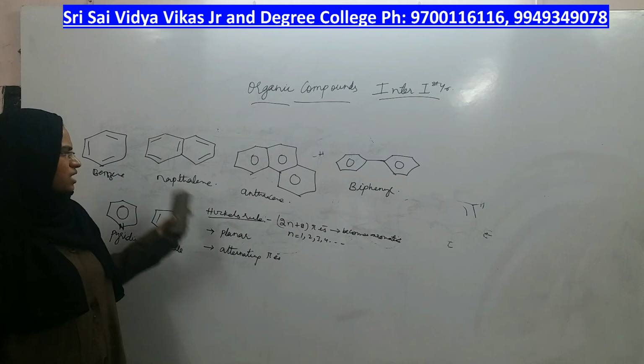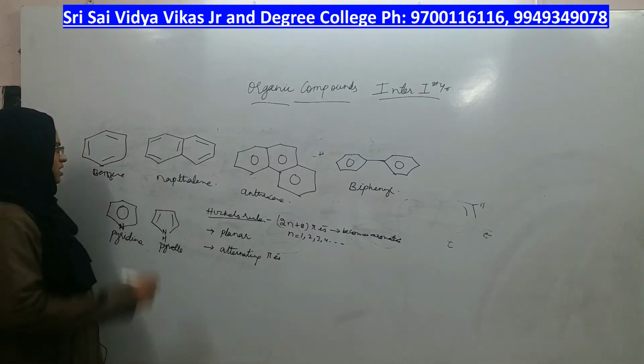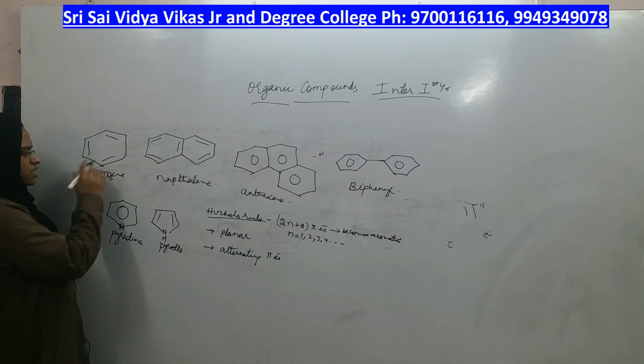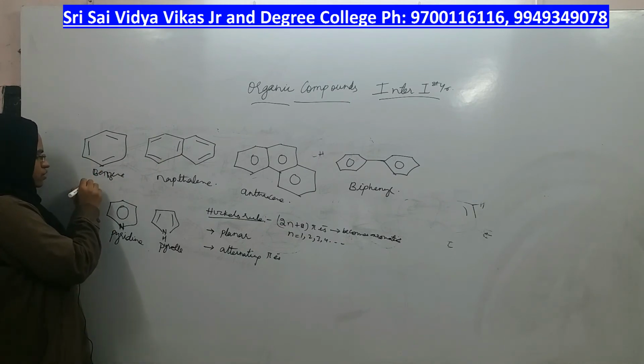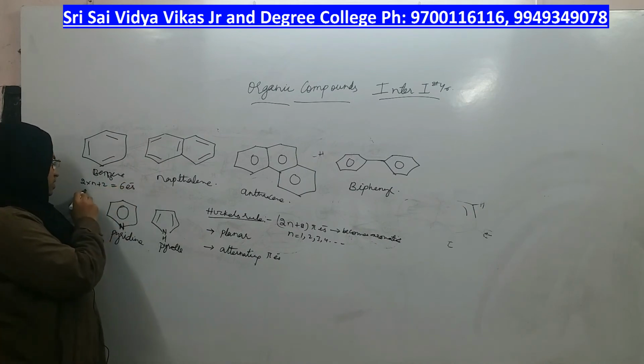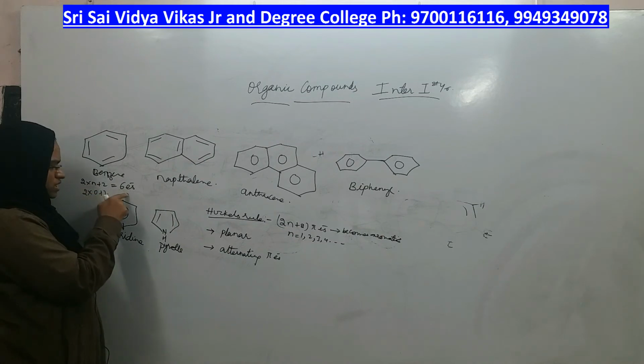Let us apply Huckel's rule to all of them, at least to benzene and naphthalene first. In benzene, how many pi electrons does it have? 6 pi electrons, right? So let us apply 0 first. 2 times 0 is 0, plus 2. Is it coming to 6?